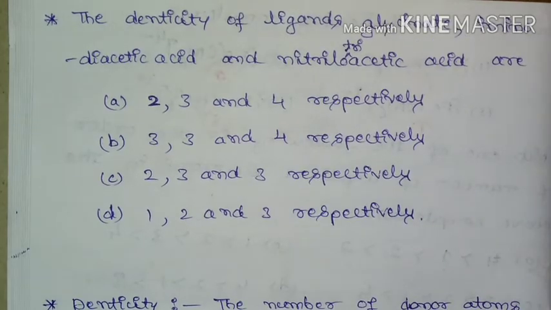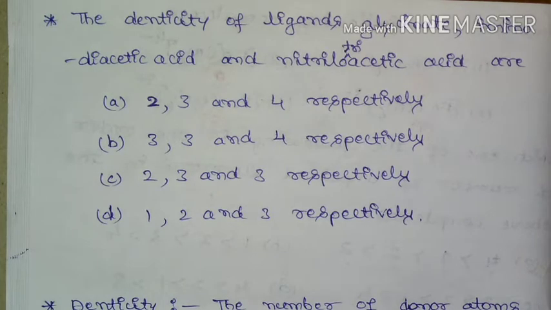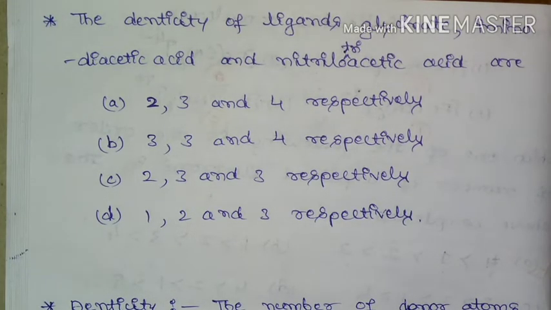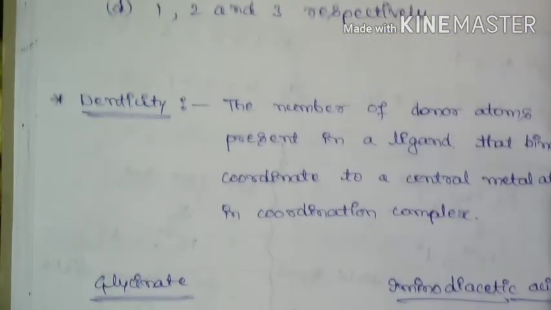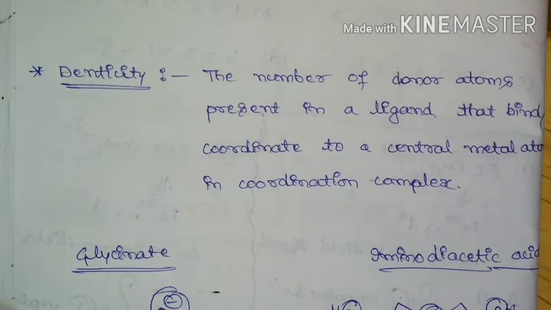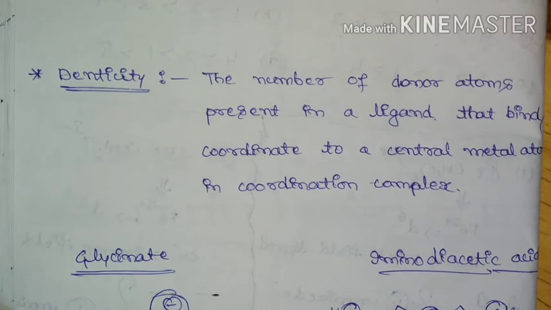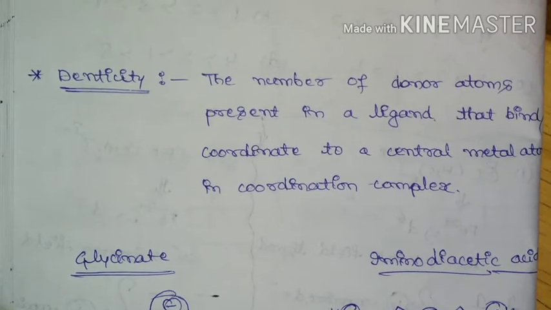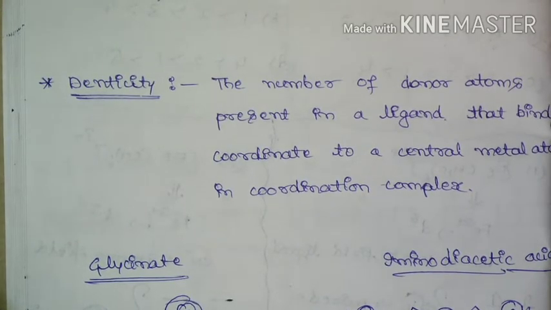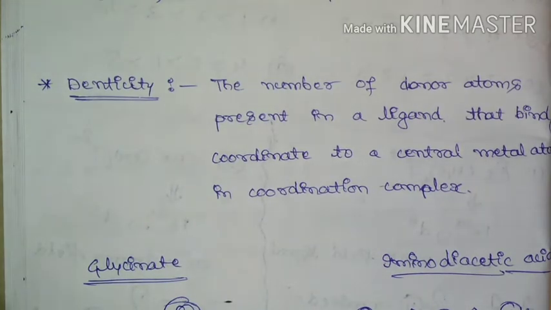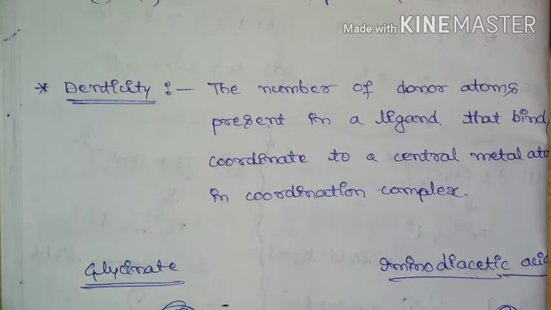Next question, the denticity of the ligands glycinate, iminodiacetic acid and nitrilotriacetic acid are. Here we need to mention the denticities of the given ligands. The definition of denticity is the number of donor atoms present in a ligand that bind or coordinate to the central metal atom in a coordination complex.